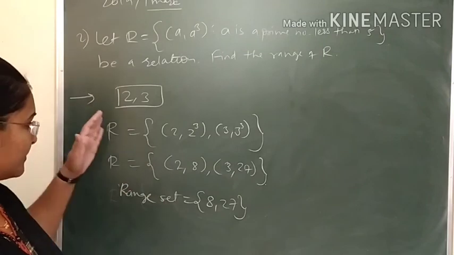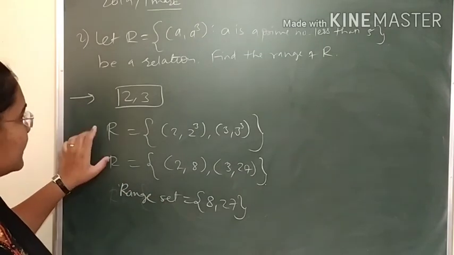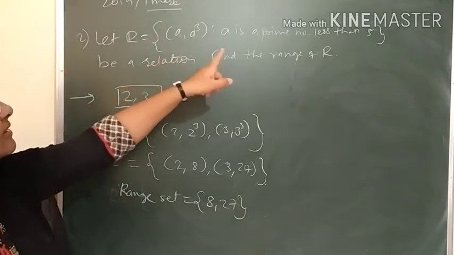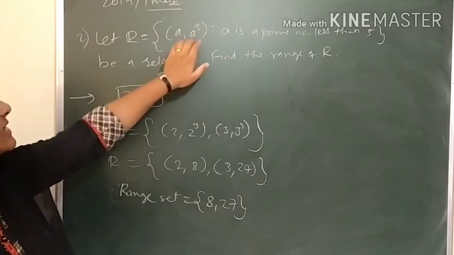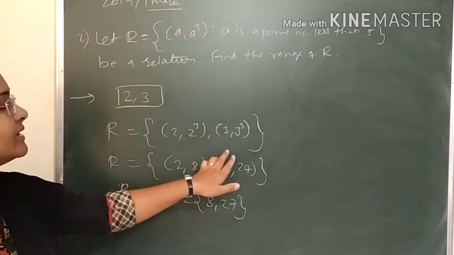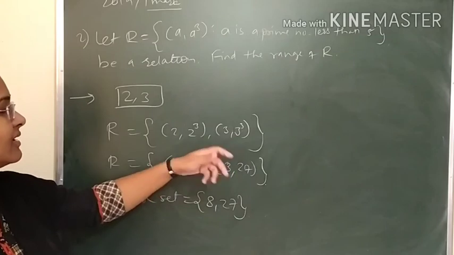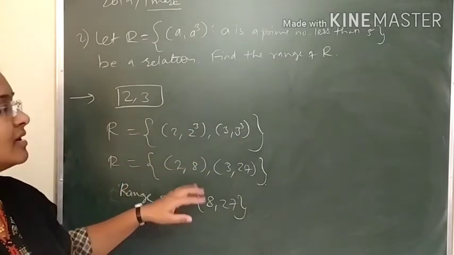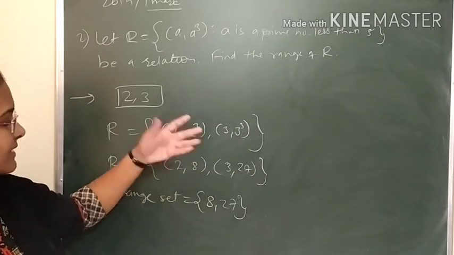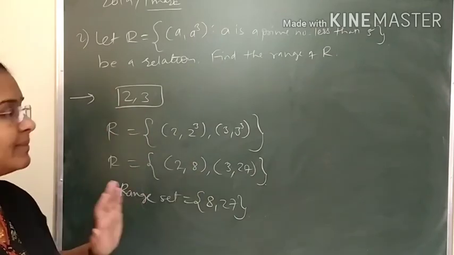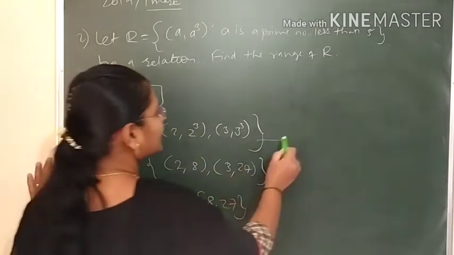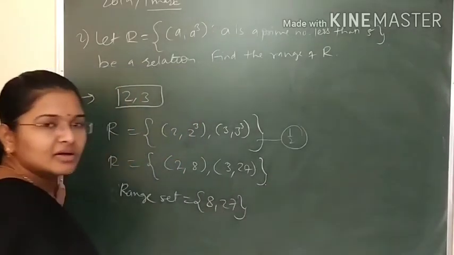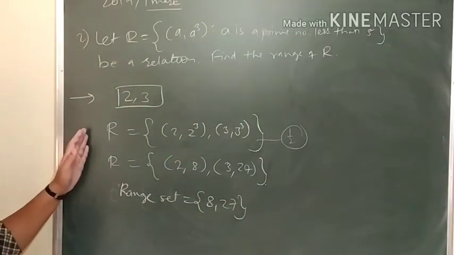So if you write (2, 2 cube) and (3, 3 cube), and even if you make a mistake with the cube, you will get half a mark for this step.